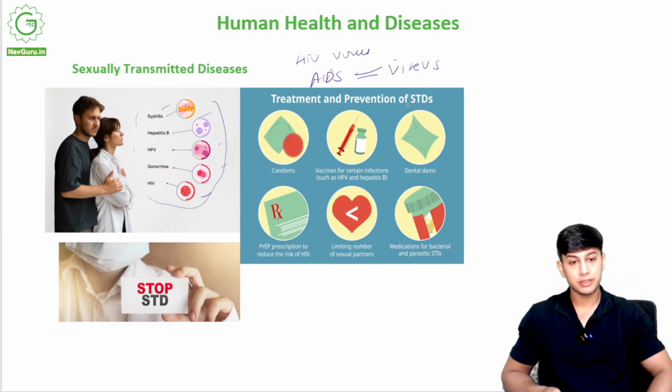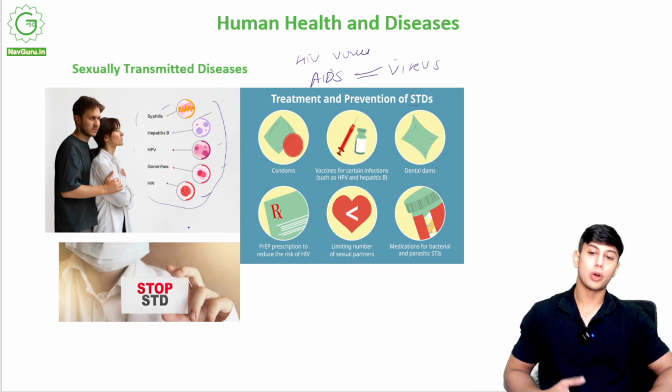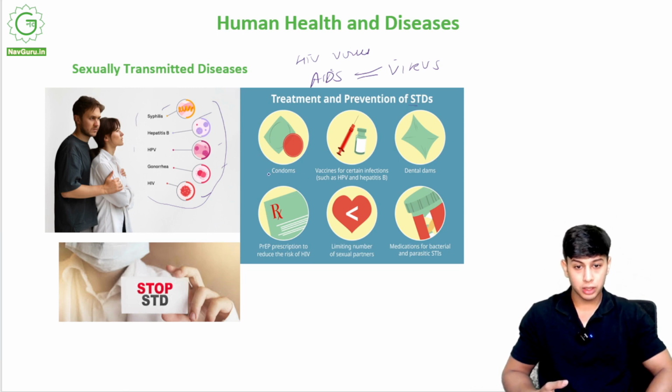Treatment and prevention of STDs. So how do we stop these sexually transmitted diseases? One instrument is condoms. These are contraceptives. Contraceptives are what? They prevent contact during sexual contact. Vaccines are available for certain infections like HPV and hepatitis B.